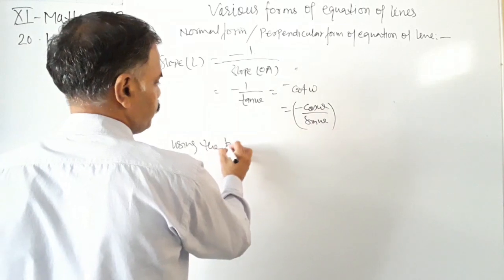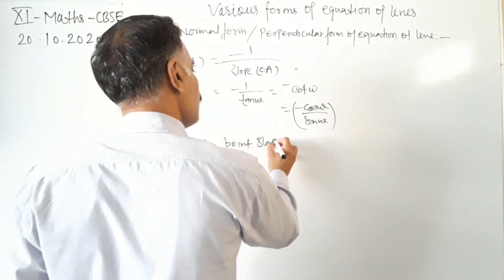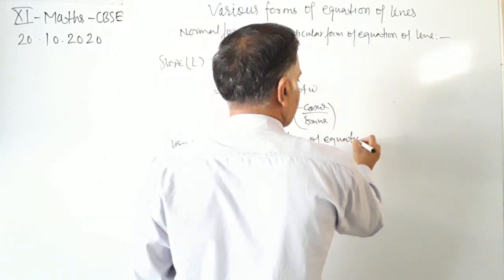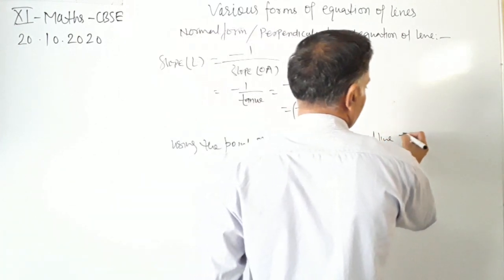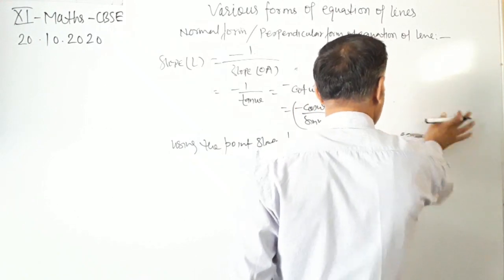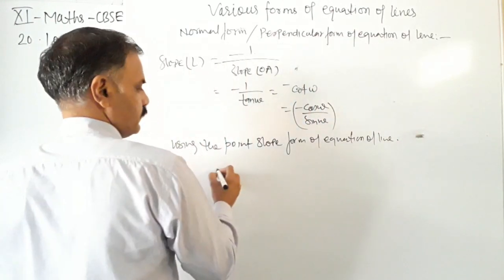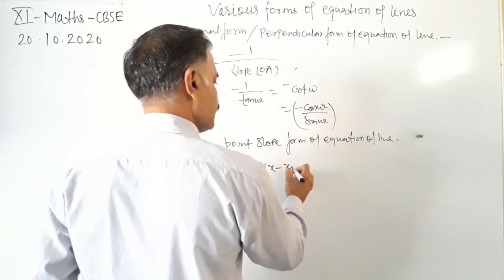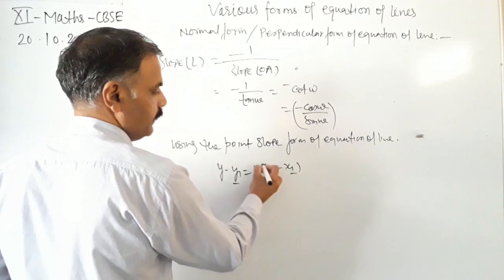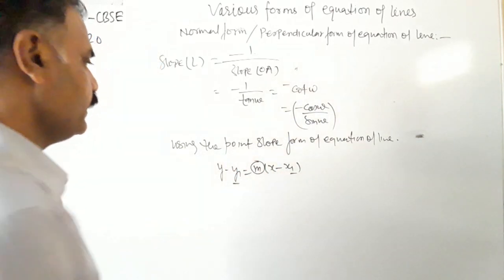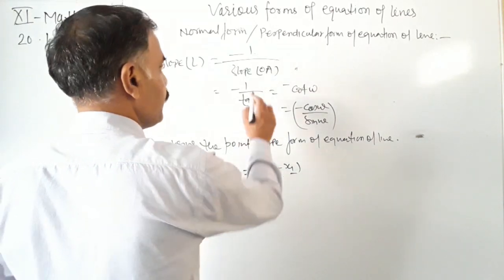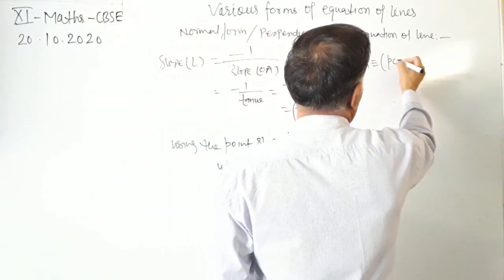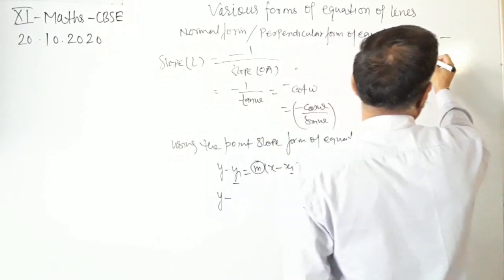Using the point slope form of equation of line, y minus y1 equals m into x minus x1, where x1, y1 is the point and m is the slope. So y minus y1, we know the coordinates of point A are p cos omega and p sin omega.